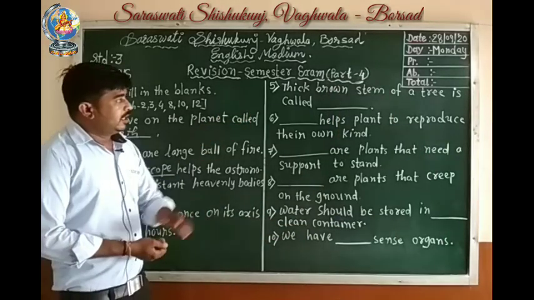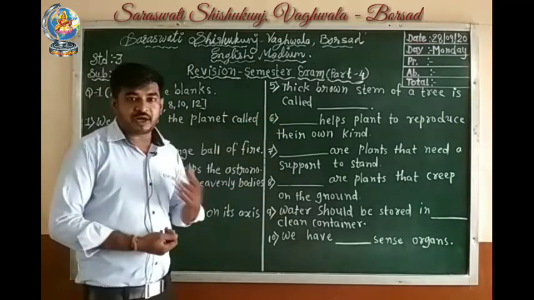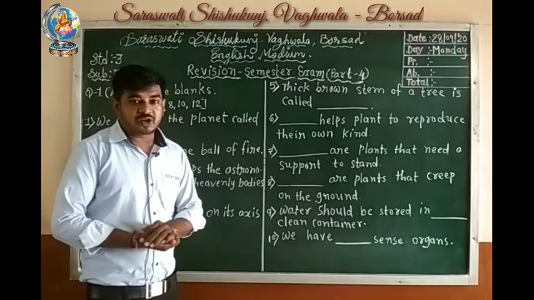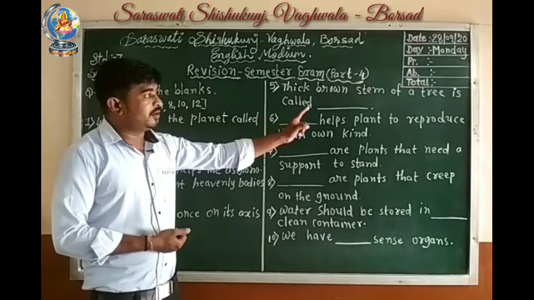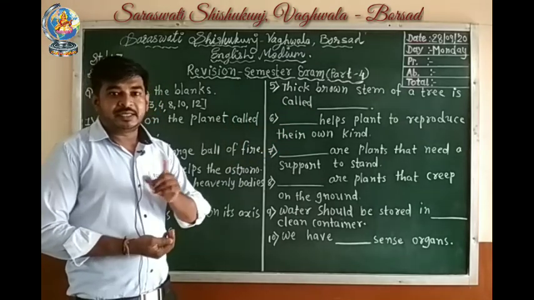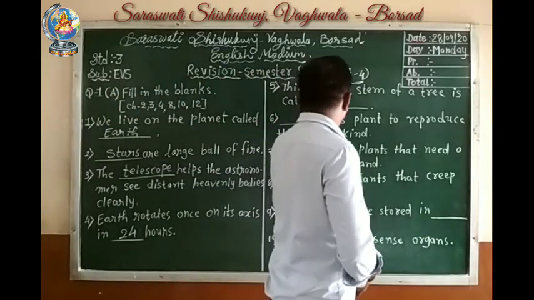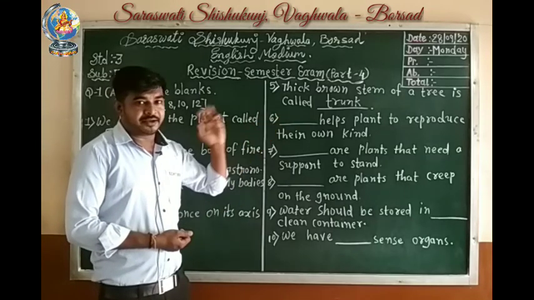Fifth number, thick brown stem of a tree is called blank. What can we call it? The thick brown stem of a tree is called trunk. What is the spelling of trunk? T-R-U-N-K, trunk. So let's write: thick brown stem of a tree is called trunk.